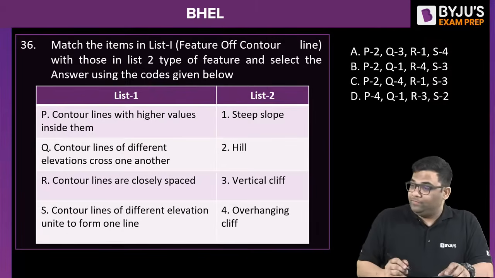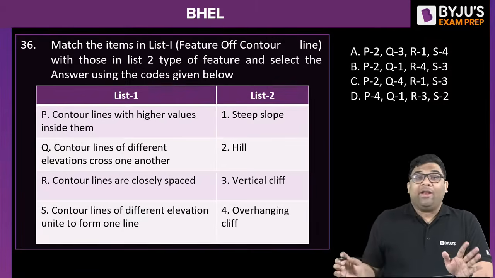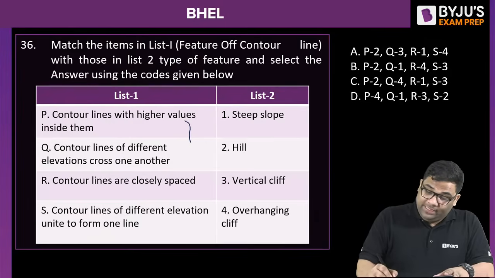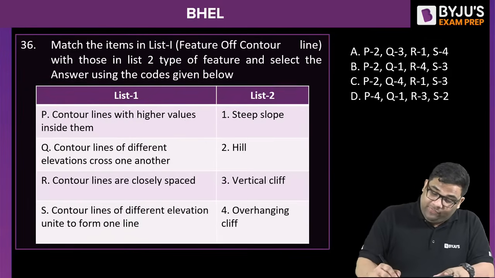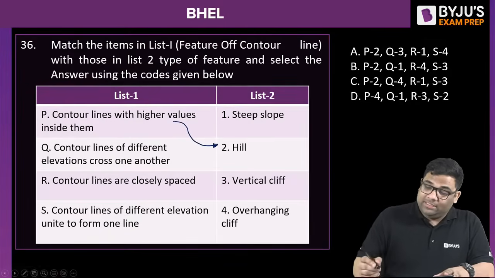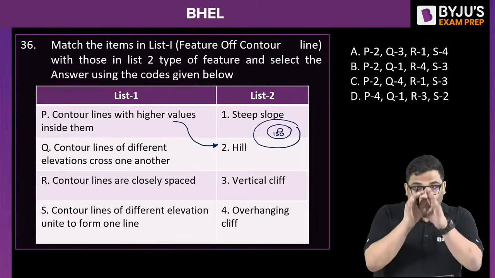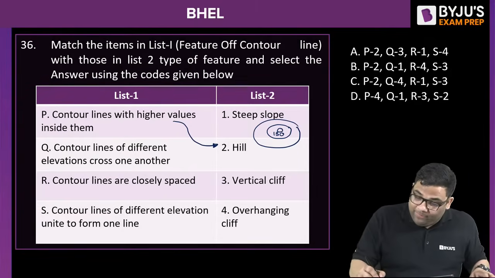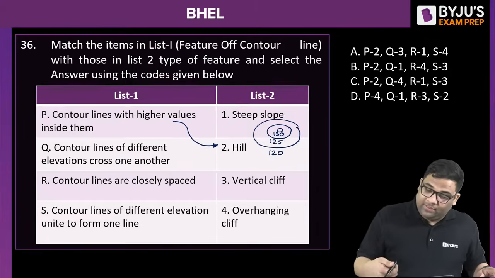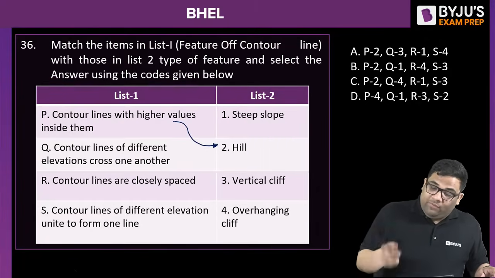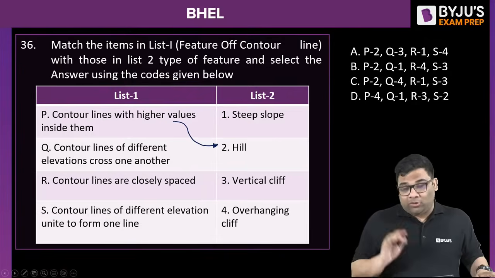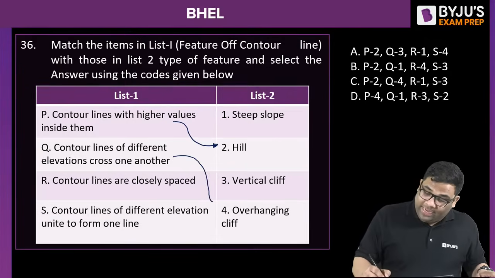Very good. Yes. With higher values inside, we get a hill, right? Because in the hill, we'll get contours like this, such that here suppose it is 130. As we move away from the center of the hill, what will happen? The elevations decrease, right? The elevations decrease for a hill. And where the contour lines intersect each other, cross each other, we will get an overhanging cliff.